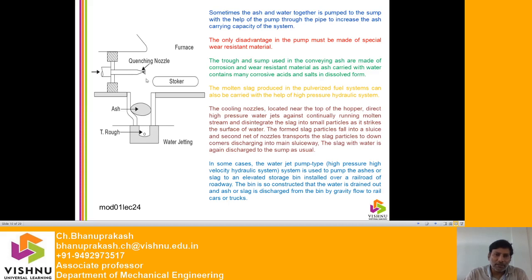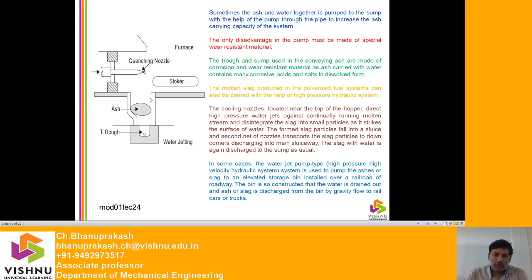The formed slag particles fall into the sluice and a second set of nozzles. In this diagram I am not showing them, but in the previous slide I have shown very clearly that there are other side nozzles. That second set of nozzles transports the slag that has been disintegrated to downcomers, discharging to the main sluiceway. So this slag with water is again discharged to the sump as usual.